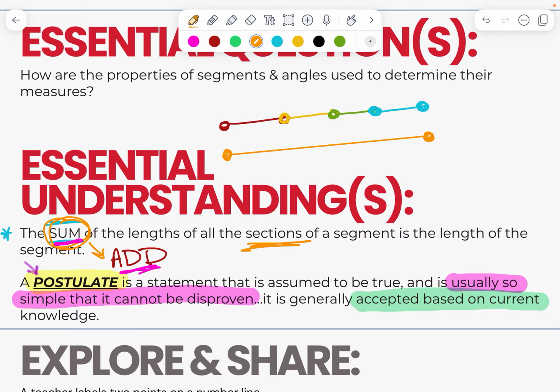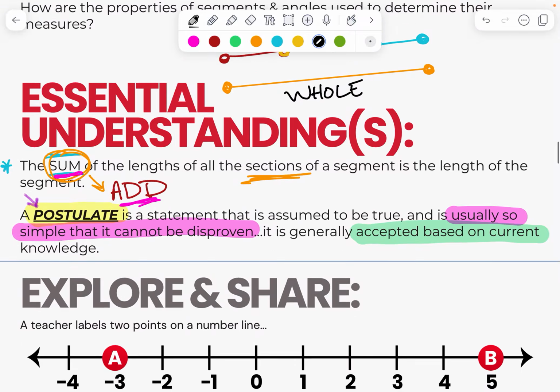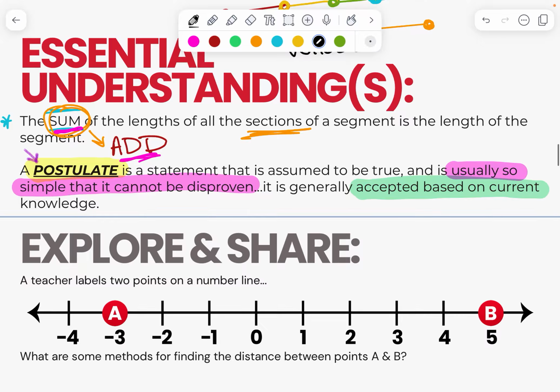Okay? So if you take a bunch of parts and put them together, you get a whole, an entire thing. We also talked about what is a postulate. A postulate, it's a word you'll see a lot, but it just means it's a statement that's assumed to be true. It's usually what I would call common knowledge. It means everyone generally accepts it, and it's usually so simple that it can't be disproven anyway.